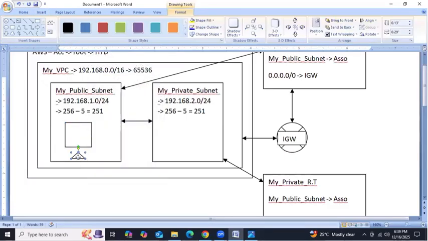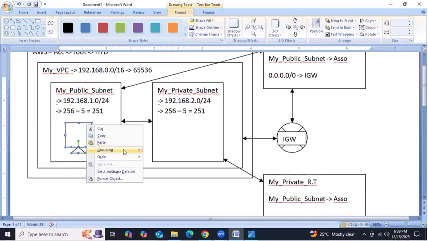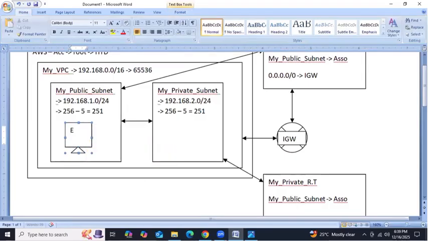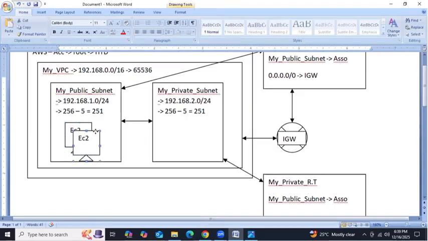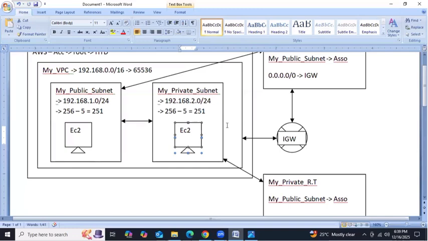So we are trying to launch one instance here, and this is one EC2 instance. We are trying to launch one more EC2 instance into the private subnet. So can we access this EC2 instance remotely from our laptop?